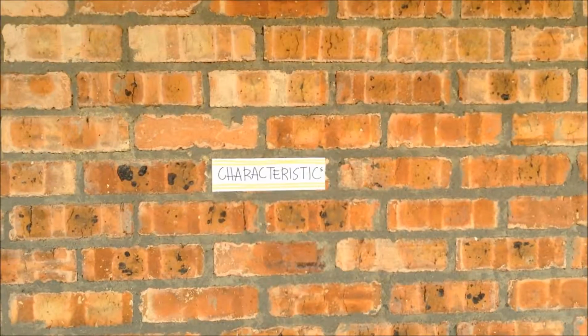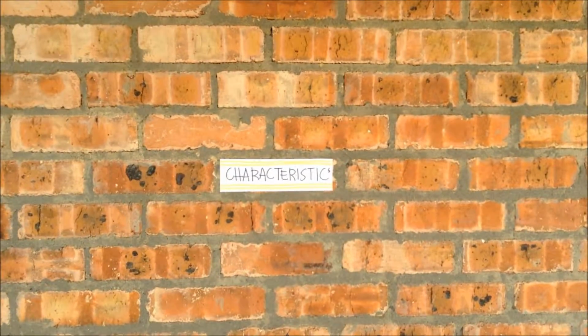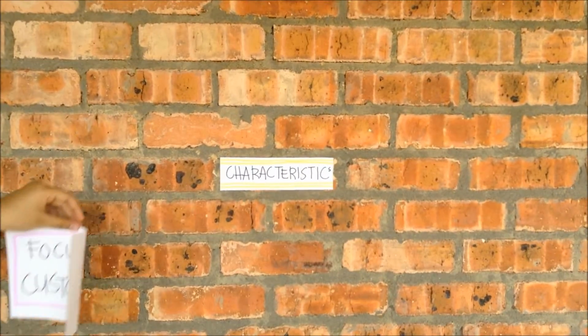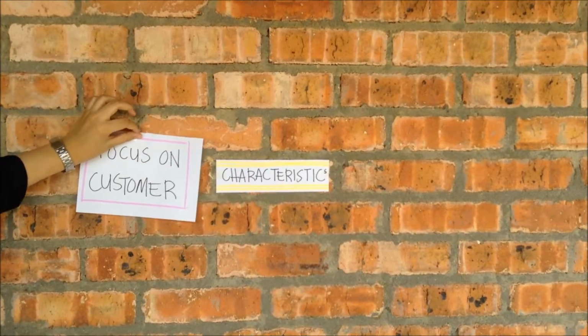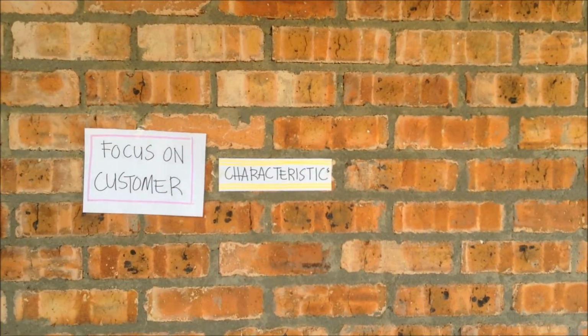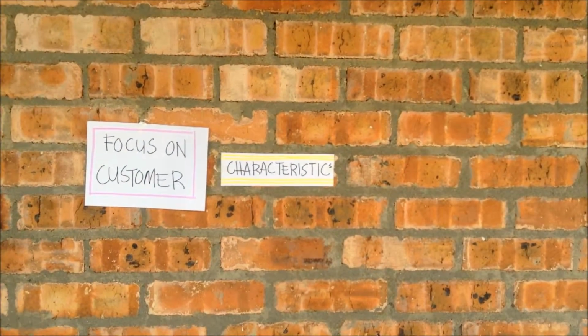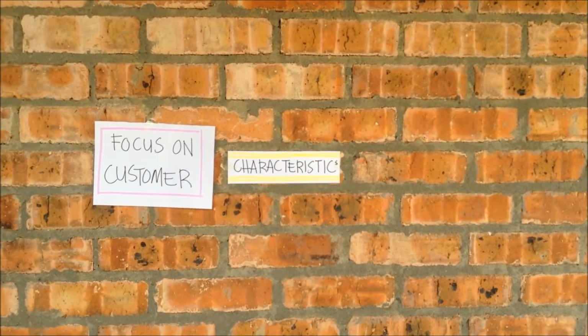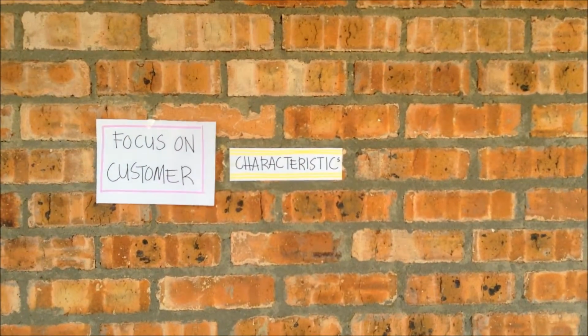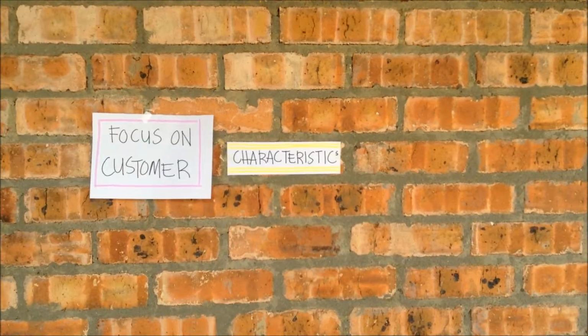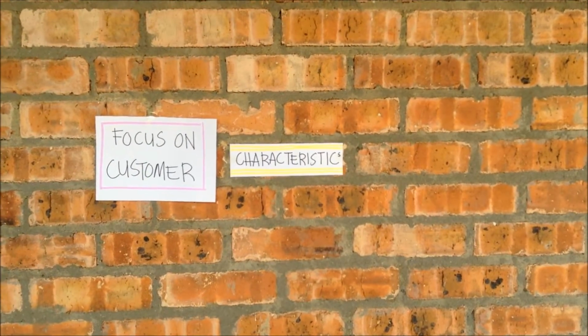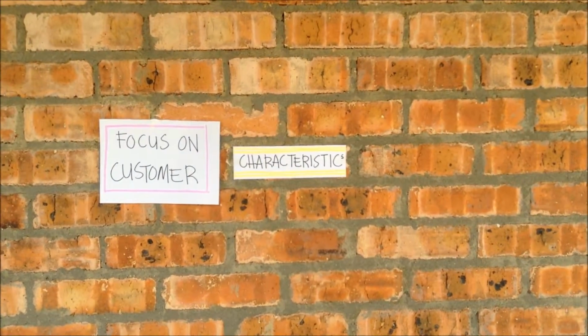So, what are the characteristics of target costing? In target costing, there are four types of characteristics that can be identified. Firstly, target costing really focuses on the customer by making an analysis in order to meet customer demand, so that the customer will be satisfied with the product and services. This forces the company to be specific about what the customer wants and the actual price that the customer can afford to pay.